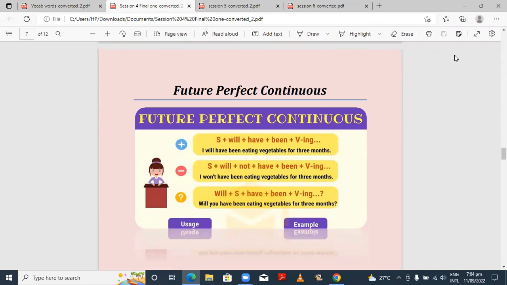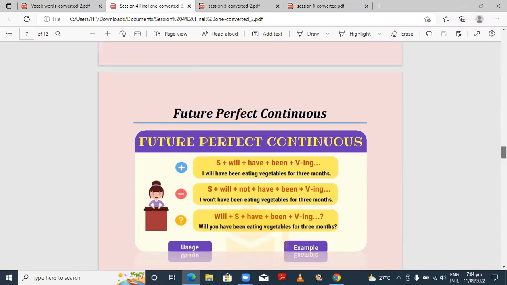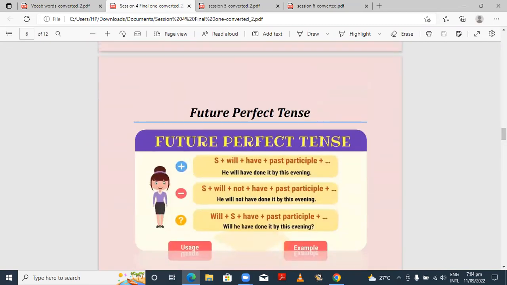If you remember, I told you in the perfect continuous series, there is not much difference between perfect and perfect continuous. The only difference is in perfect continuous, you just want to specify the time period. So firstly, I'll revise the future perfect, then I'll go with future perfect continuous. Perfect tense is used whenever something is perfectly done, completed, or started.